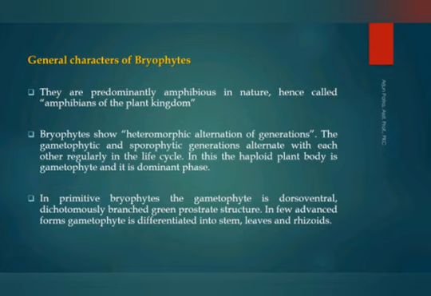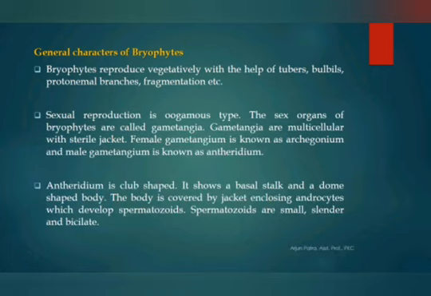Let's come to the antheridium. The antheridium is a pear-shaped structure which consists of a single layer of protective jacket cells, and within the jacket cells a mass of sperm mother cells or androcytes are present. These sperm mother cells after meiosis produce a huge number of sperms, and these sperms play a role in the fertilization.